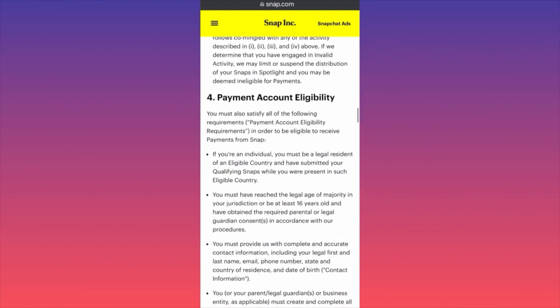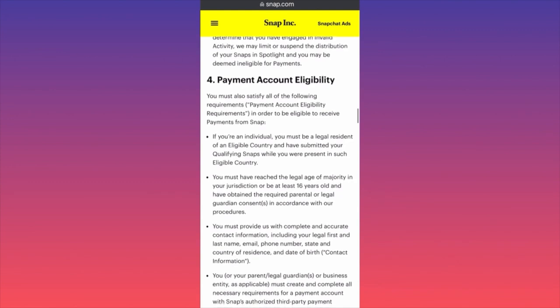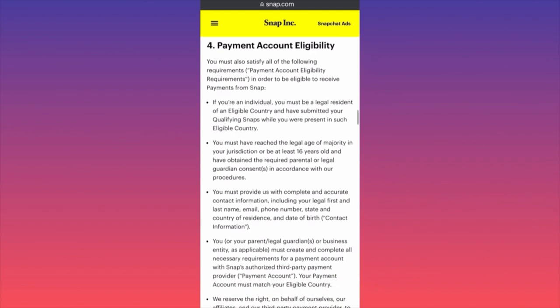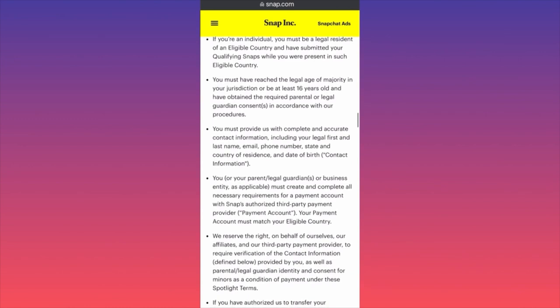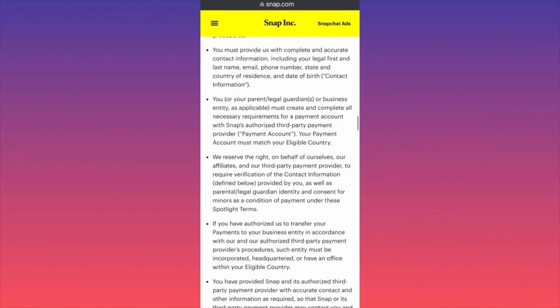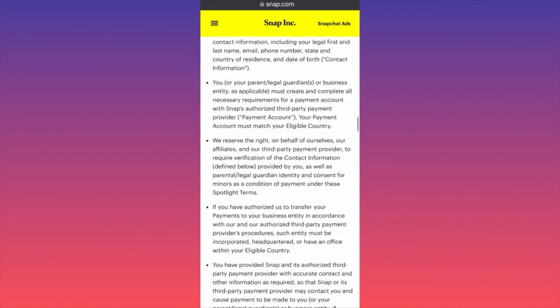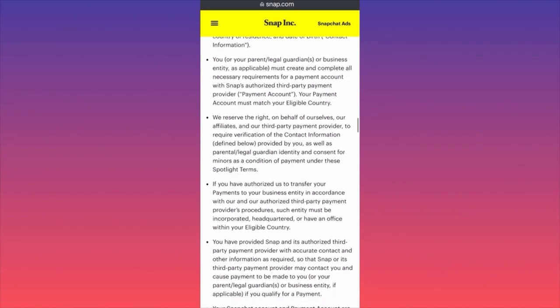So first of all, if you're an individual, you must be a legal resident of an eligible country to have submitted qualified snaps. You must have reached the legal age, at least 16. You must provide us with complete and accurate contact information, including legal first and last name, email, and phone number. Okay, you or your business entity, as applicable, must create and complete all necessary requirements for payment accounts. We reserve the right, on behalf of ourselves, our affiliates, and our third-party payment providers, to require verification of the information.